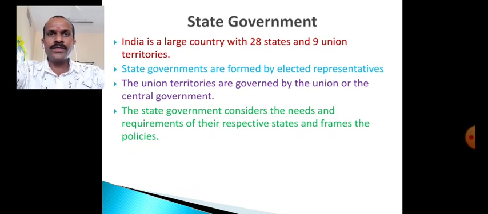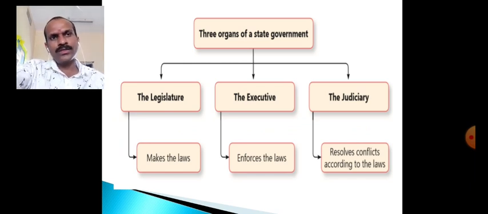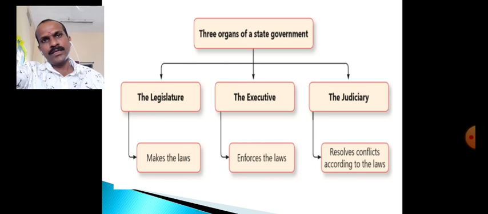So therefore the needs of the people living in that state are different. So therefore all these governments look towards the needs and requirements of the people residing in their state, and they form the policies of the government. So here we are now going to turn towards the organs of the state government.